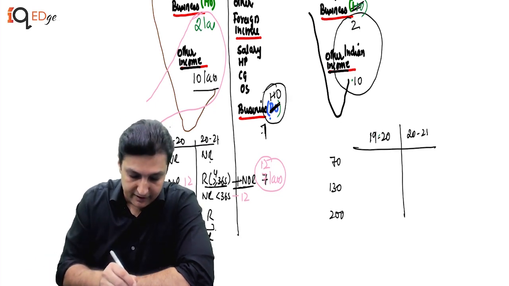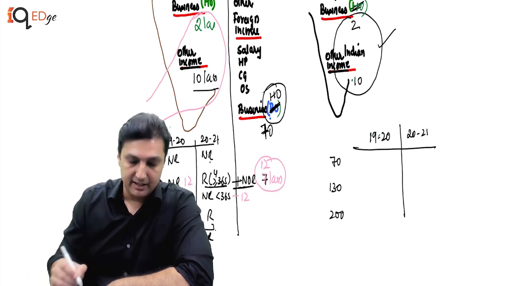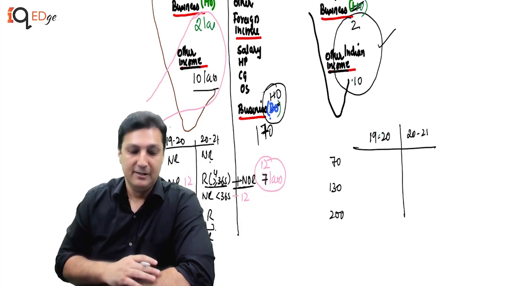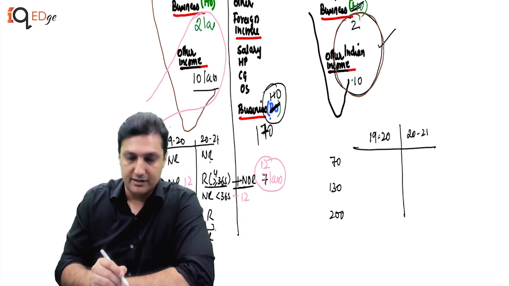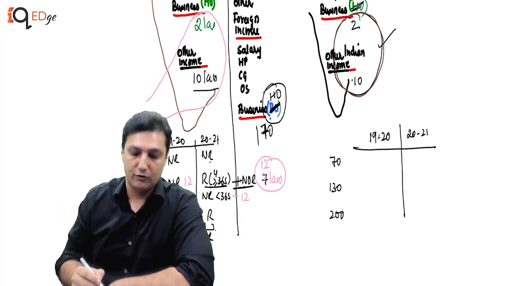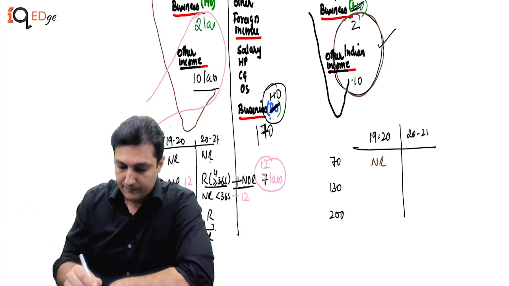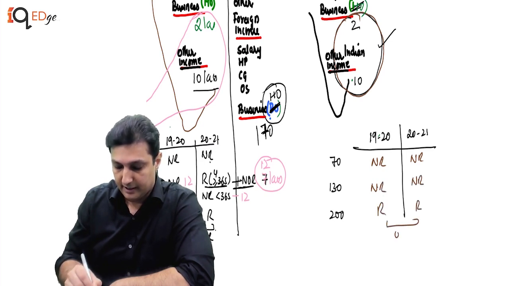So even if this was 7, this is still 12. Even if this was 70, it is still 12. 170 is still 12. So ultimately, the income other than income from foreign sources will only include income from a foreign branch where the business is controlled from India. So in this case, he was a non-resident, non-resident, non-resident, non-resident, resident, resident, again OR plus NOR.